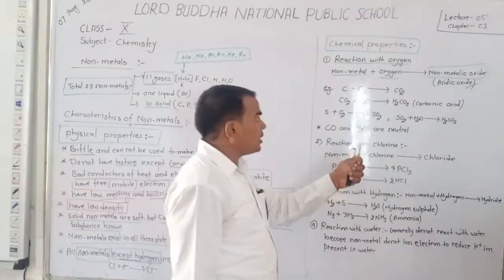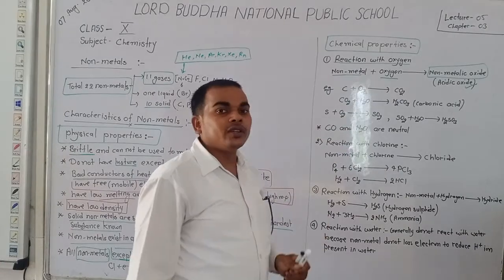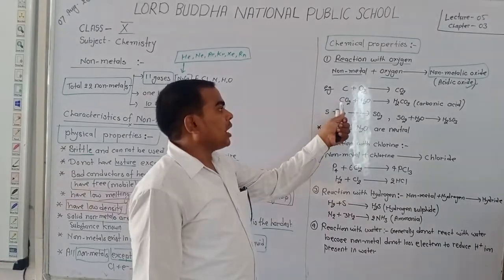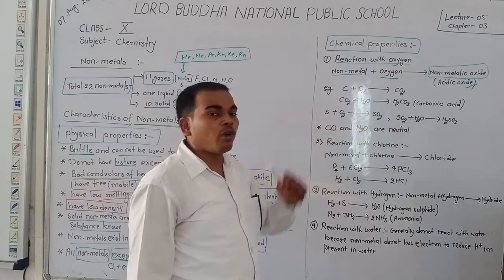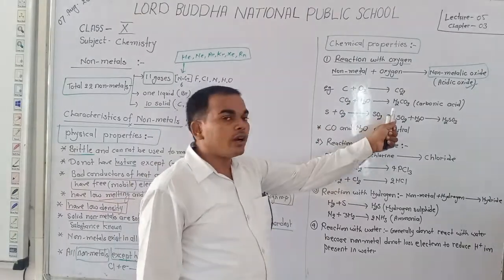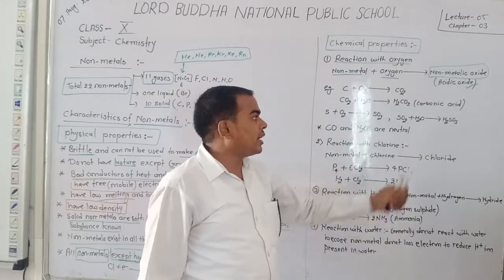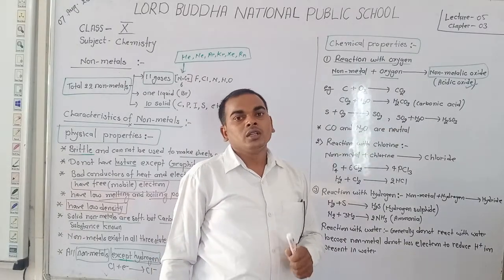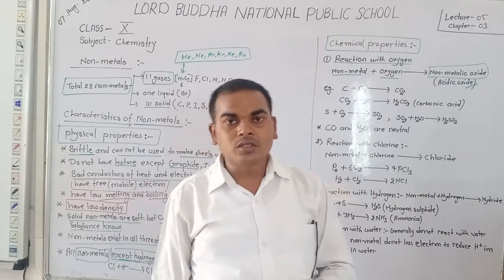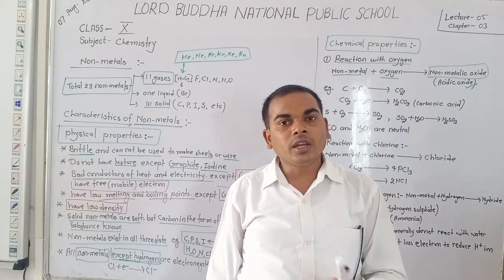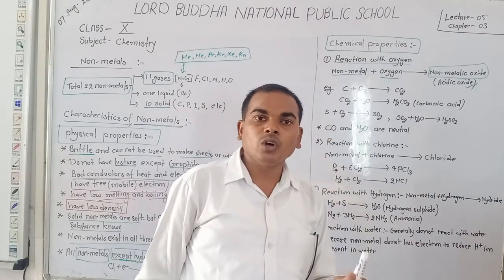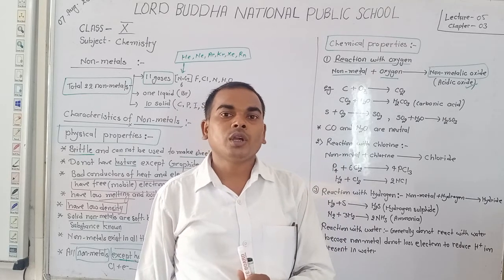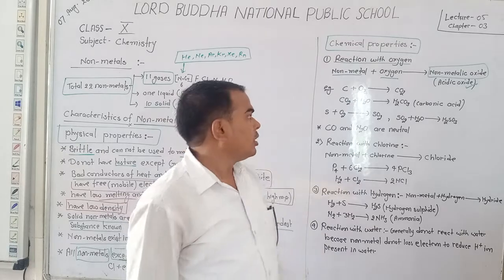Dear students, why is carbon dioxide acidic in nature? It is because when carbon dioxide reacts with water, it converts into H2CO3, that is carbonic acid. So we say that the non-metallic oxide is acidic in nature, because when it reacts with water, it produces acid.